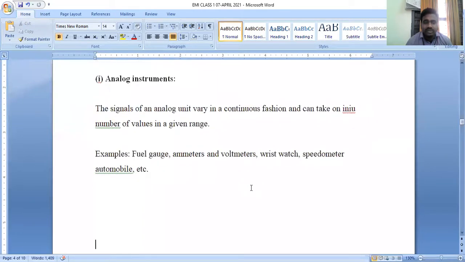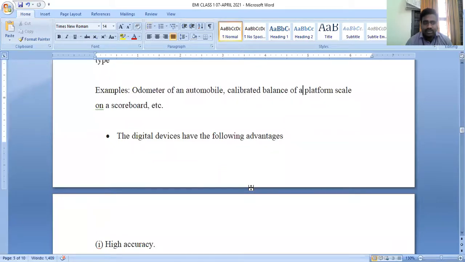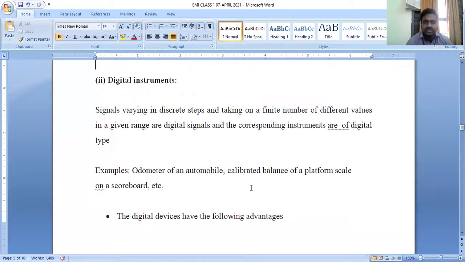The second type of classification is digital instruments. So what is a digital instrument? How can we define a digital instrument? Previously we said an analog instrument has a certain range of variable, 0 volts to 300 volts.